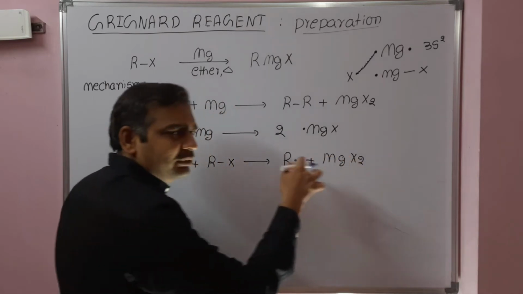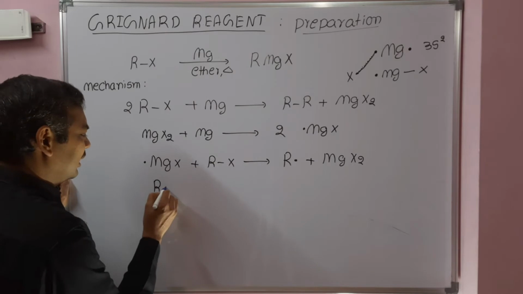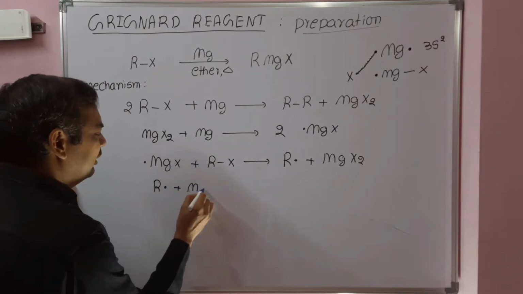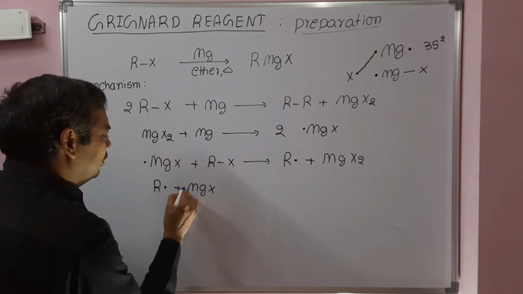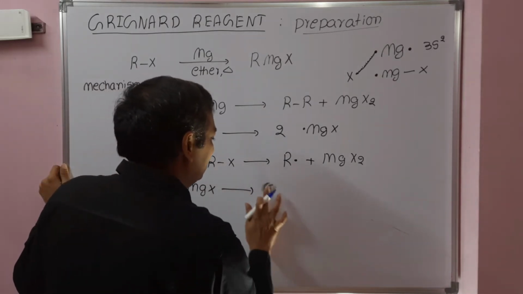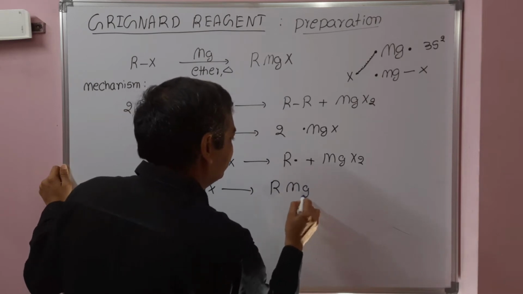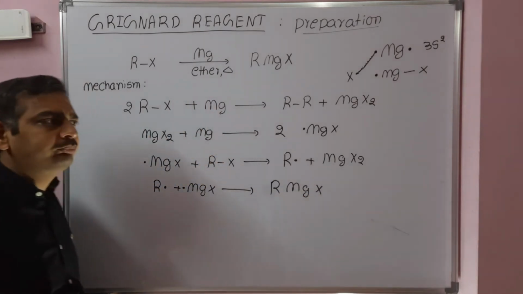These two steps will continue. In the final step, that alkyl radical reacts with MgX dot to give RMgX, which is a Grignard reagent. So this is a free radical substitution reaction.